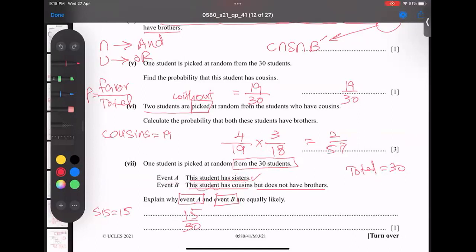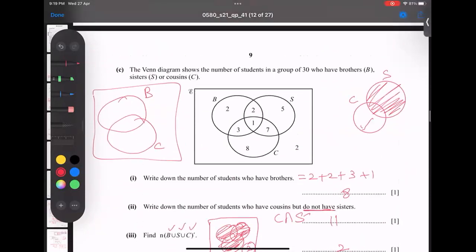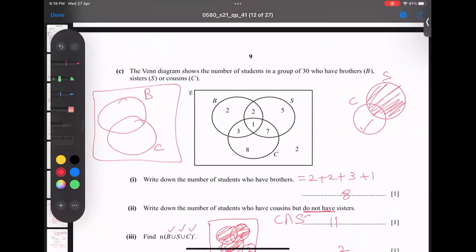Let's find event B. Event B: this student has a cousin but does not have a brother. So this is B complement. Let's see how we can get this one. Cousins, but don't have the brother. Okay, look here, cousins and B complement.